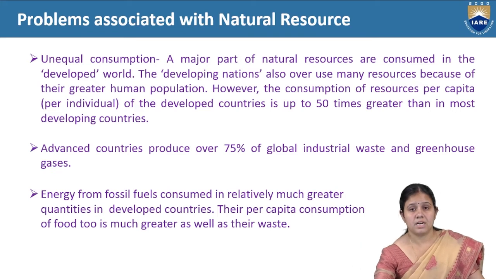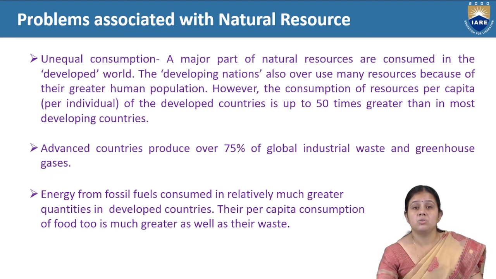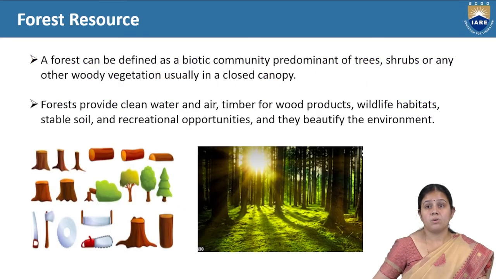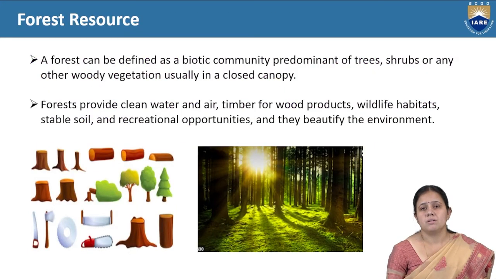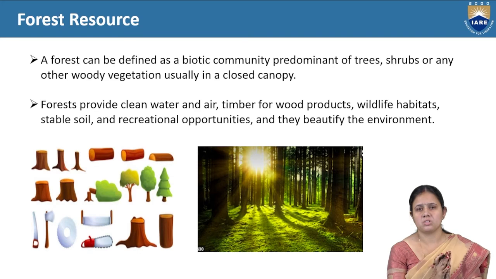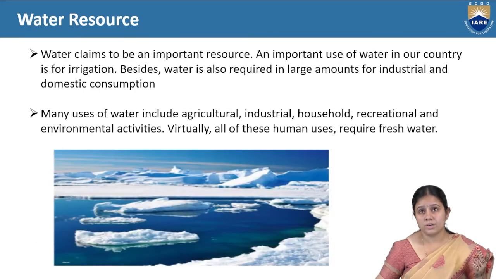Developed countries have developed good technology to consume these natural resources on their own, and they are using too much of these resources. That is unequal consumption compared with the developing world. Now the main basic part of the resources: the main natural resources are forest resource, water resource, mineral resource, and land resource.